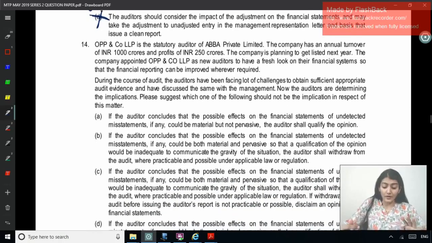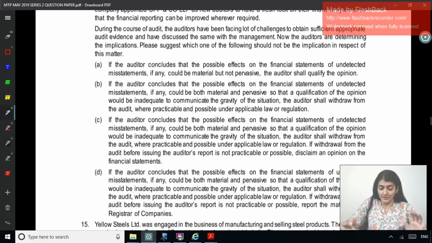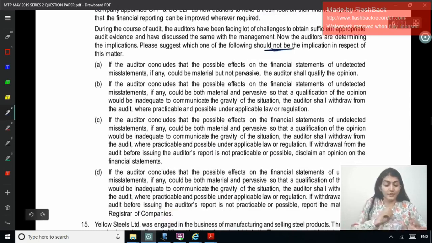During the course of the audit, the auditors have been facing a lot of challenges to obtain evidence and have discussed the same with the management. Now the auditors are determining the implication. Please suggest which one of the following should not be the implication in respect of this matter. Should not be the implication.